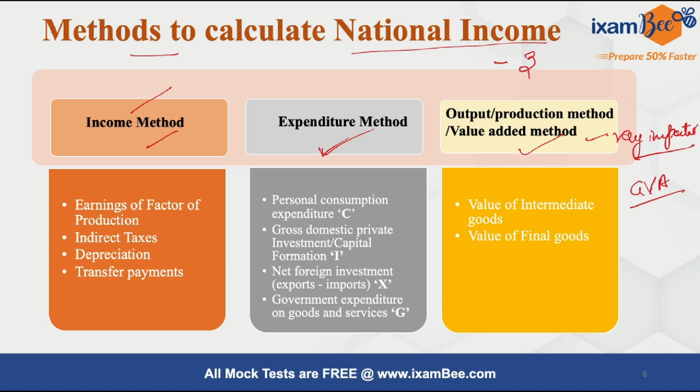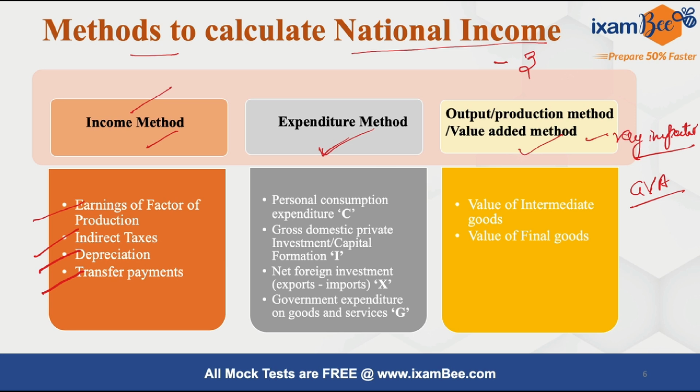Now let's have a look at the various components that we have to know while calculating national income using these methods. First of all, let's talk about the income method. For the income method, we want to know four things. First of all, we want to know the earnings of different factors of production. How much income is earned by each factor of production is what we want to know, because we want to include that while calculating national income. The second thing we want to know is how much the indirect taxes are. The third thing is depreciation.